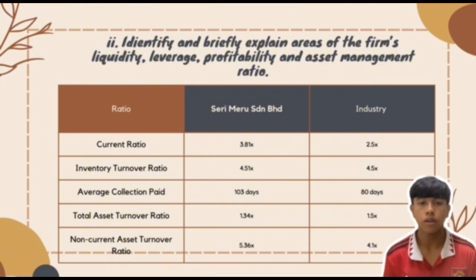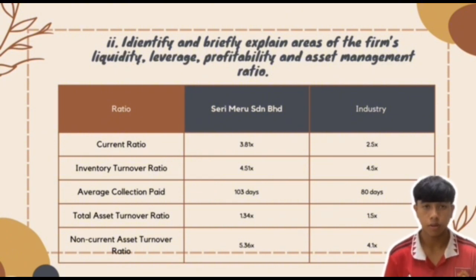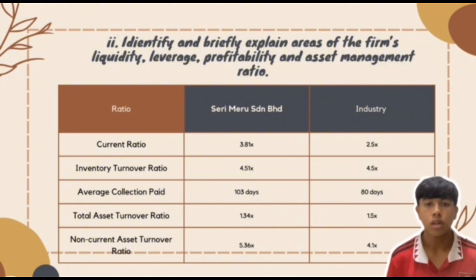The question is to identify and briefly explain areas of the firm: liquidity, leverage, profitability and asset management ratio. The first ratio is current ratio. Seri Meru Lembahat got 3.81, but industry got 2.5 times, which means the current ratio of Seri Meru Lembahat is good because this current ratio of 3.81 is higher than the industry of 2.5. It means Seri Meru assets can be converted to cash quickly and at low cost.